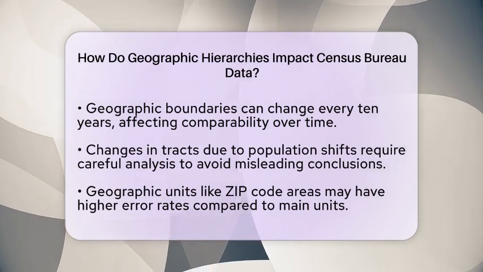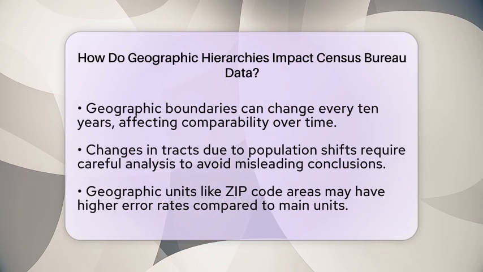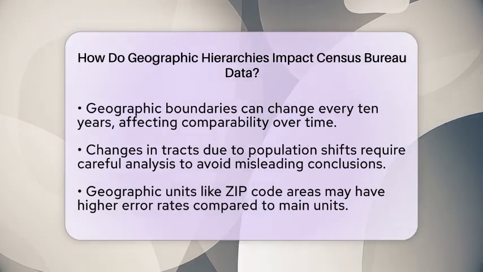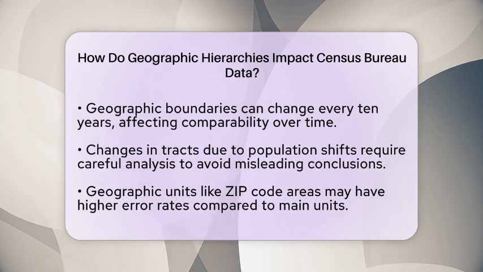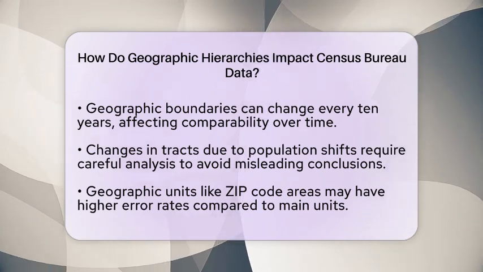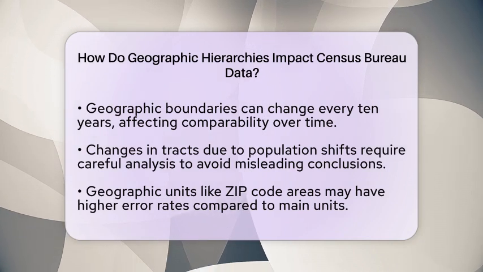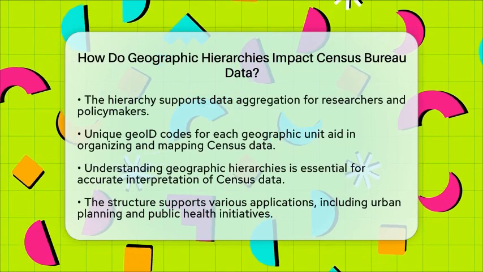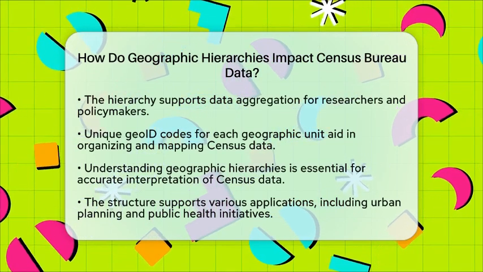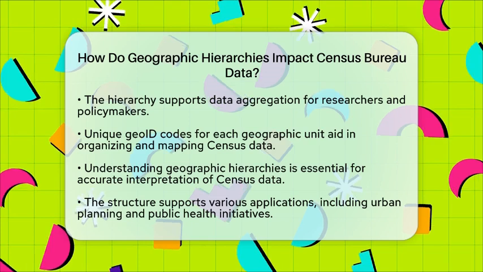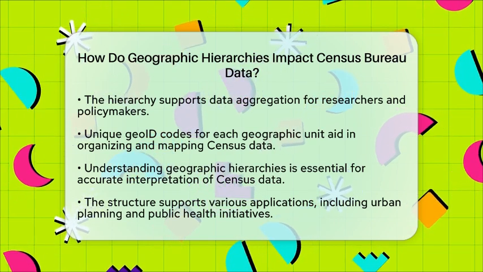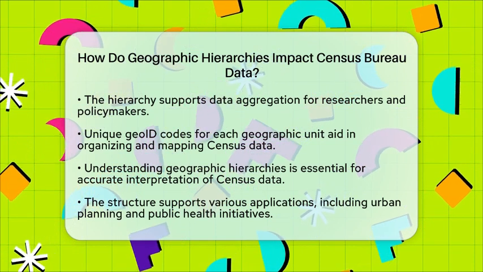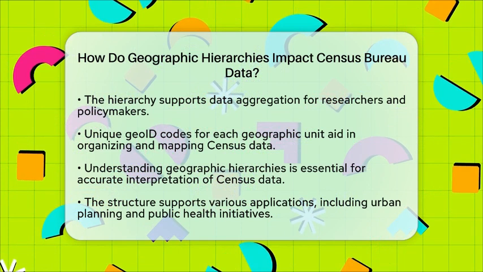The hierarchy also allows for data aggregation and analysis. Researchers and policymakers can combine data from smaller units into larger ones or analyze patterns at different geographic scales. This is vital for understanding demographic trends and making informed decisions about resource allocation and planning. Lastly, each geographic unit has a unique code known as geoID that reflects its position in the hierarchy. These codes are essential for organizing, sorting, and mapping census data effectively.